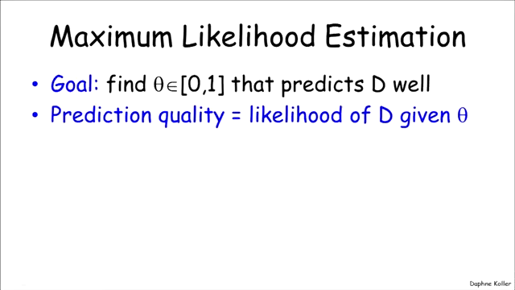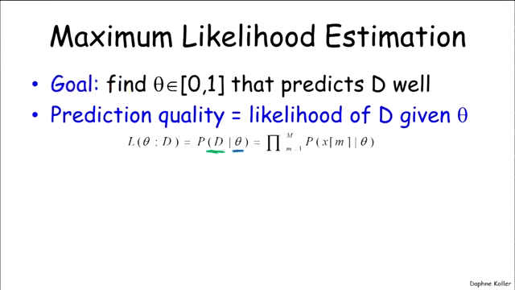So let's try and understand what that means. We can ask, what is the probability of the D that we saw given a particular value of theta? And since the tosses or the instantiations xi are conditionally independent given theta, we can write this as a product over all of the m instances of the probability of the mth instance given theta.